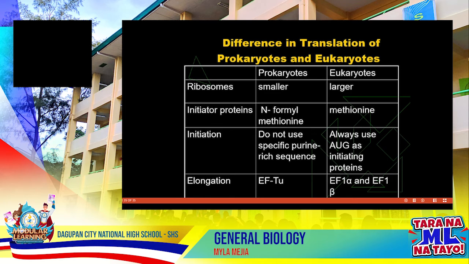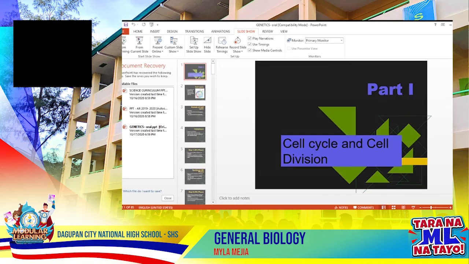Now, there are differences in the translation of prokaryotes and eukaryotes. These differences are in terms of ribosomes, initiation proteins, initiation, and elongation.